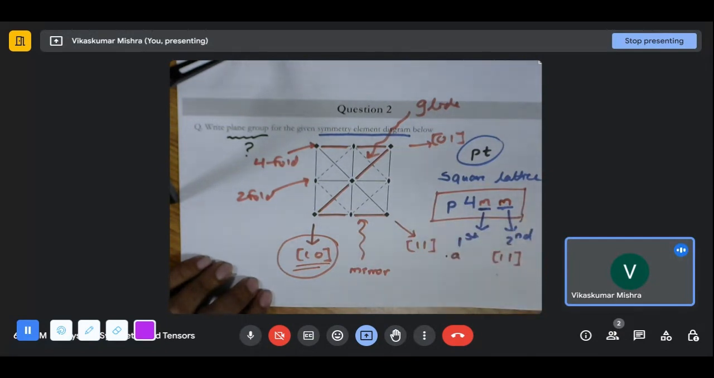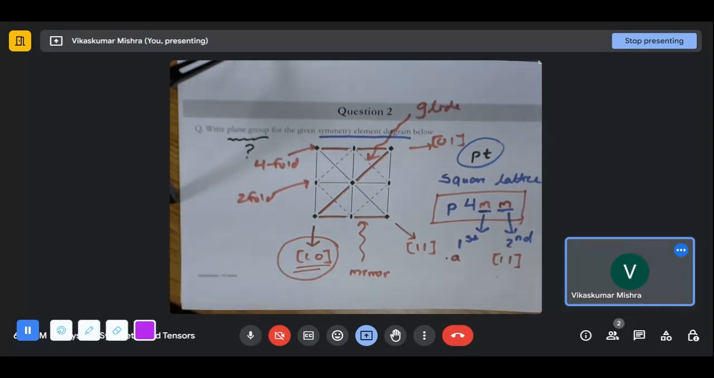We will again visit this particular P4mm plane group. Okay. So, knowing the symmetry element diagram, how one can know what plane group it is belonging to. This is a procedure. Start with the fold of rotation it is having. Try to find whether it is square or hexagonal or rectangular, center rectangular or what it is, and so on and so forth.